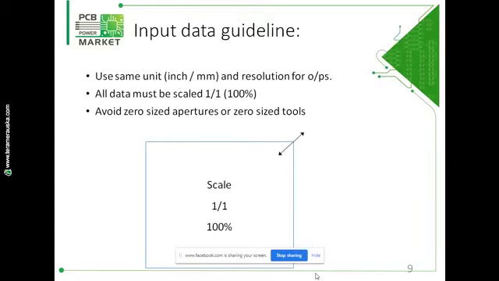Avoid zero-sized apertures or zero-sized tools. And do not send any scaled data. Your data should be in 1-to-1 scaling.